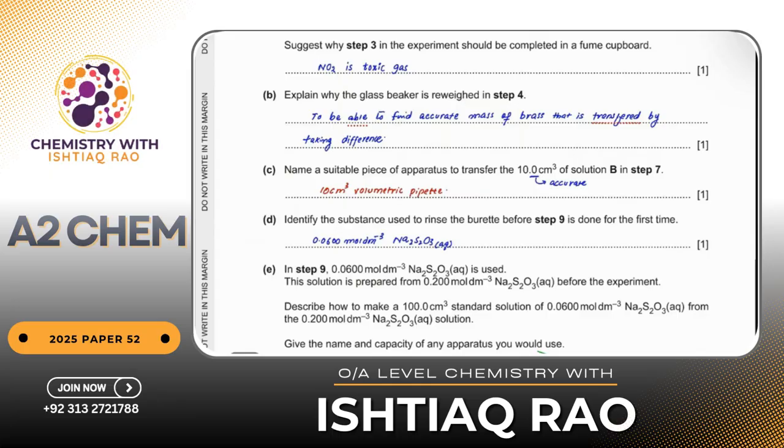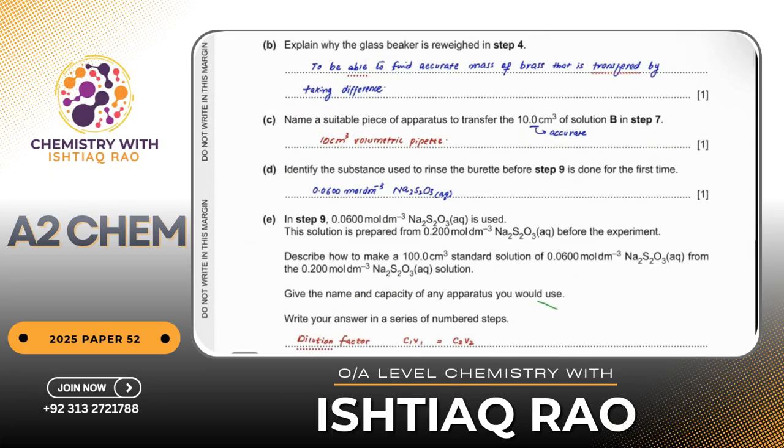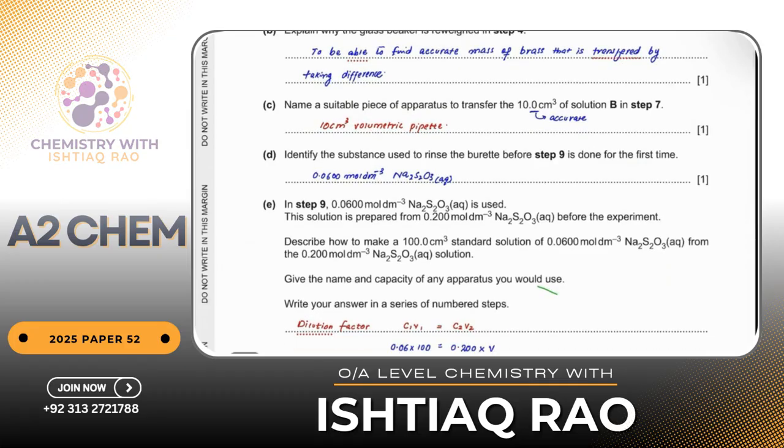Okay. Then in C, name a suitable piece of apparatus to transfer the 10.0 cm cube. It shows that this is more accurate, so I'm supposed to use a volumetric pipette, a 10 cm cube volumetric pipette. This is accurate because they have written 10.0. If they had written 10 cm cube, you could use a measuring cylinder as well. 10 is not an accurate number, so you have to see carefully what is written.